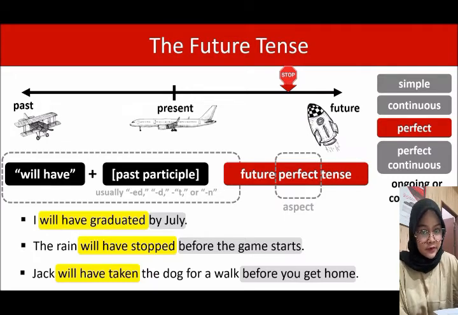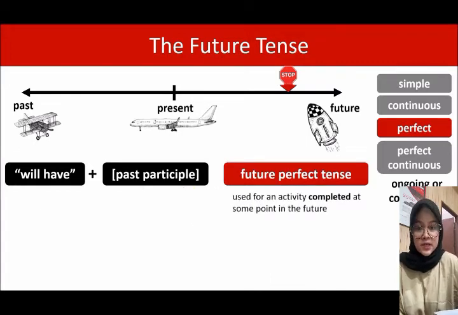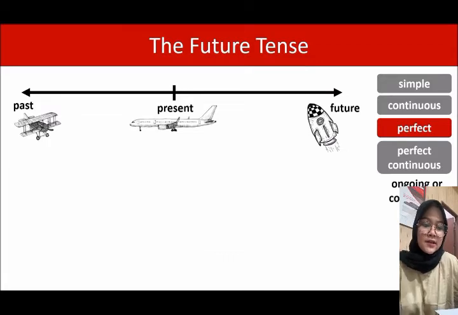So, look here in gray. By July, before the game starts, before you get home. So, to summarize, the future perfect tense is used for an activity completed at some point in the future, and that point in the future will likely be described in the sentence. Let's keep going because we're on the last one.